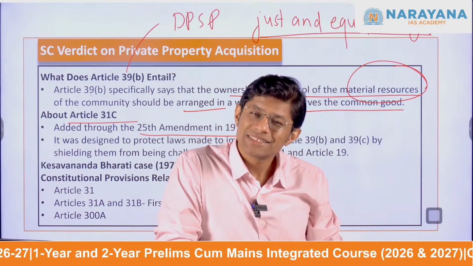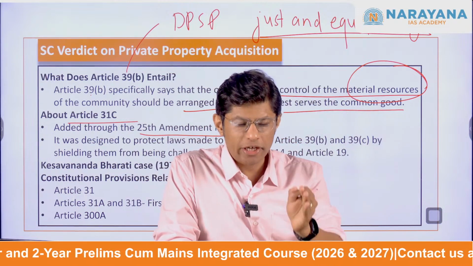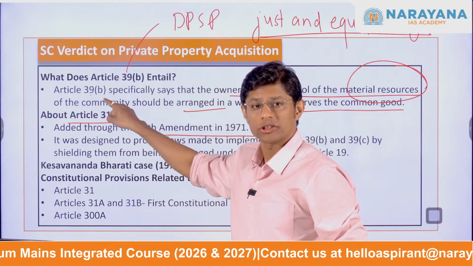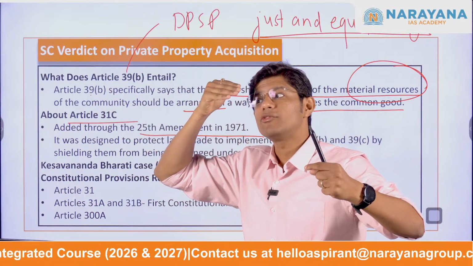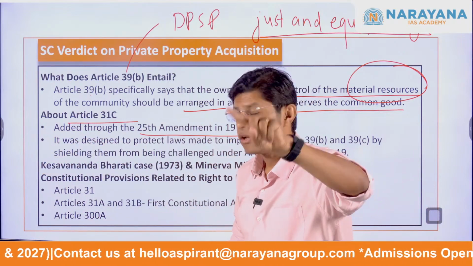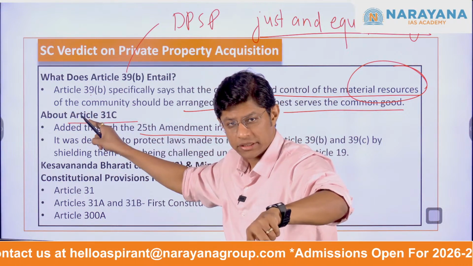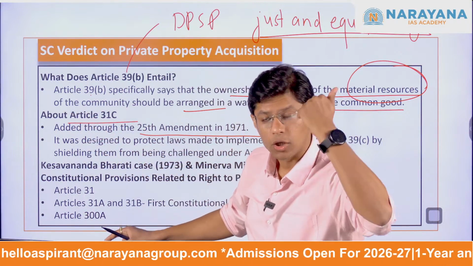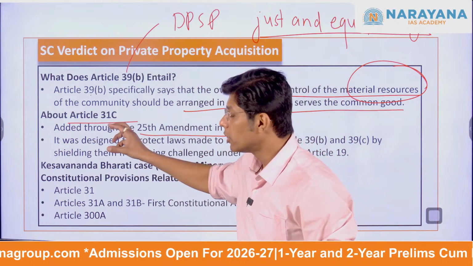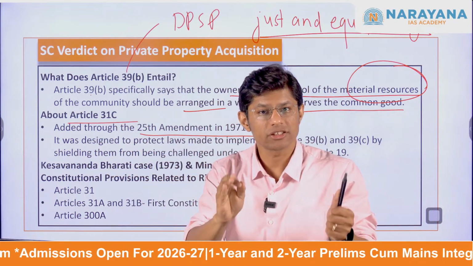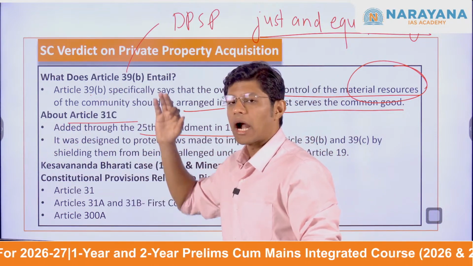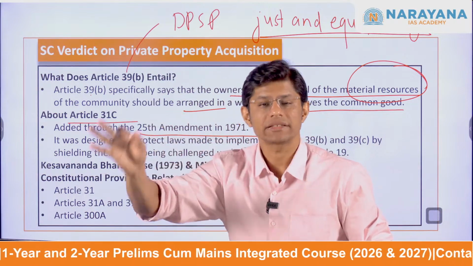Which means Article 31C states that if the parliament makes a law to implement Article 39 clause B, and if the law violates Article 14 and 19, which are fundamental rights, then in such a case the law should be untouched, which means it should be declared constitutional. It should not be declared unconstitutional because it is violating Article 14 and Article 19.